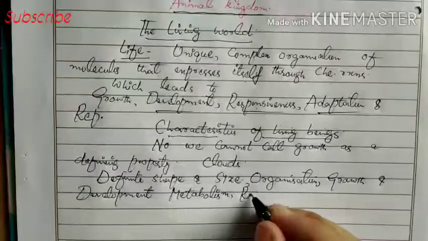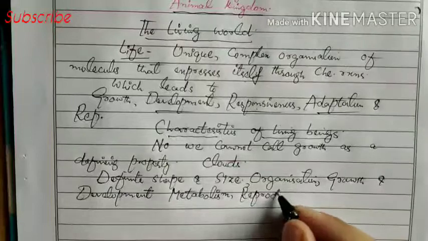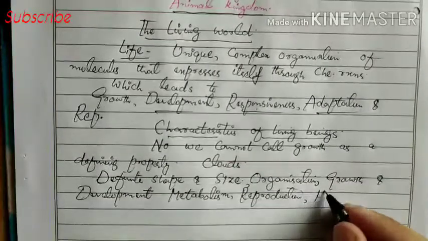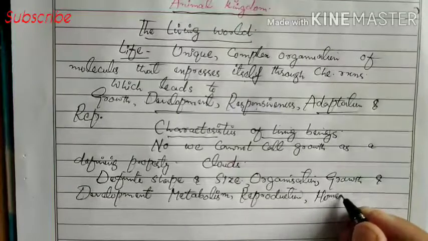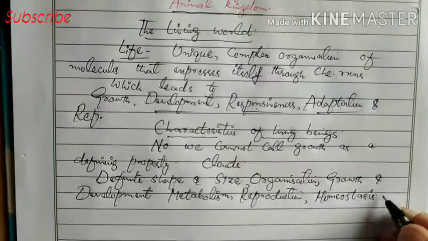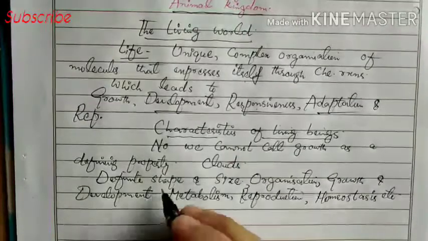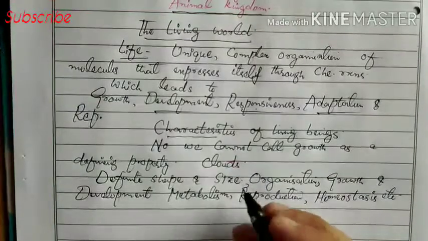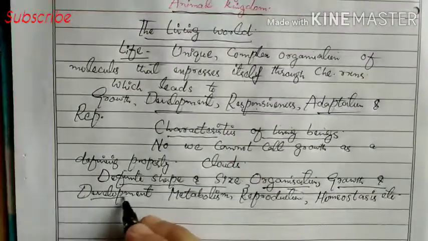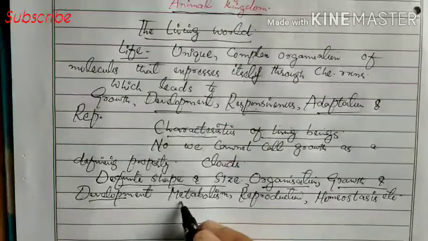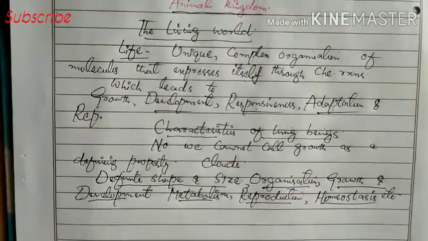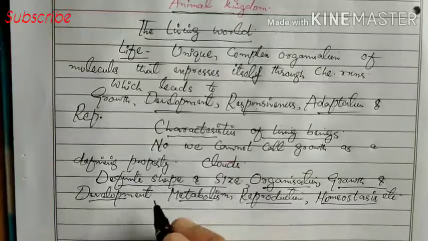Reproduction is there. Homeostasis is there, etc. These are some of the characteristics of living things. Now we will define these characteristics one by one.